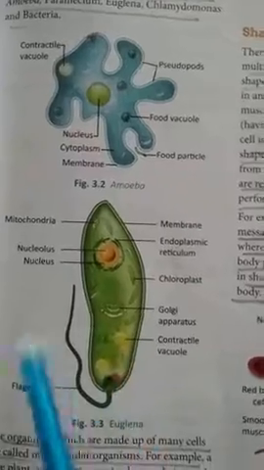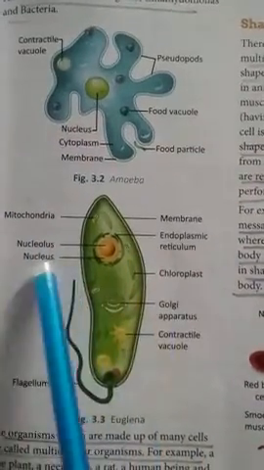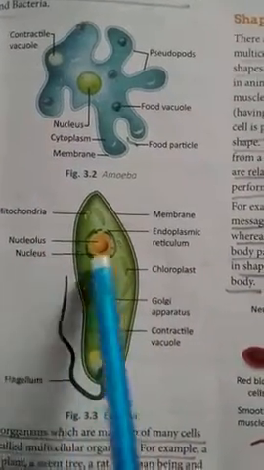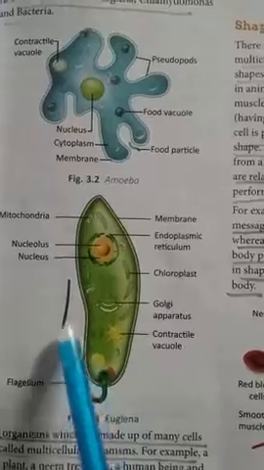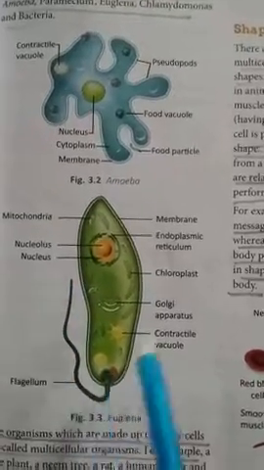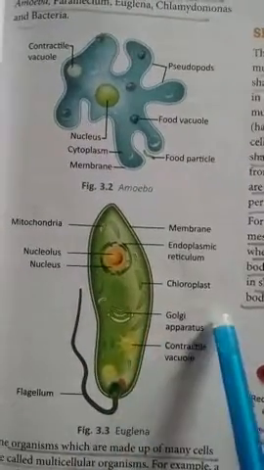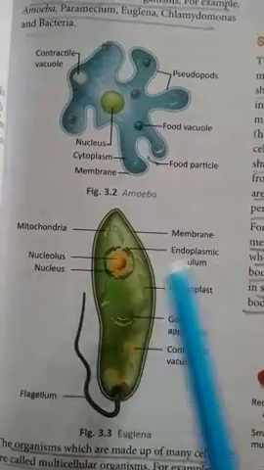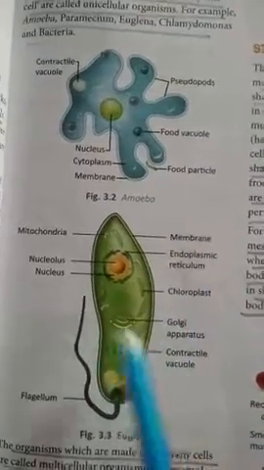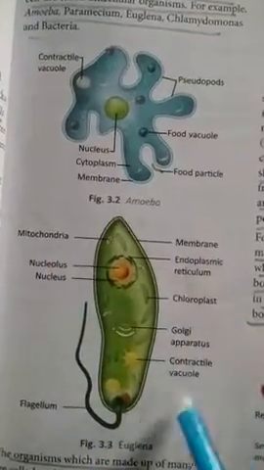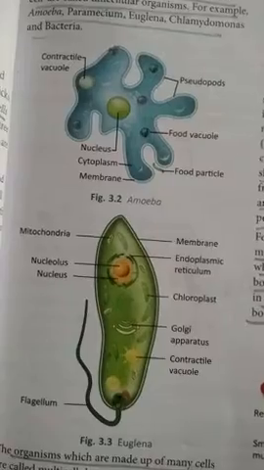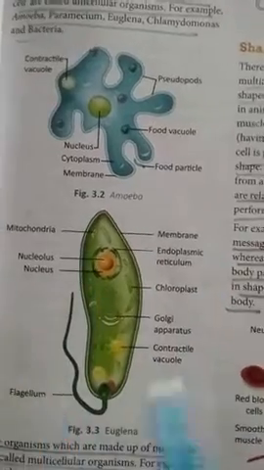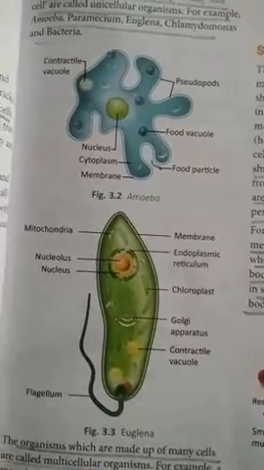Now euglena: mitochondria, nucleus, nucleolus, flagellum. This flagellum helps them in movement. Then contractile vacuole, Golgi apparatus, chloroplast, endoplasmic reticulum membrane. You are going to deal with all these labelings later on. The description will be provided later on. That's why I'm not going into detail of every labeling right now.